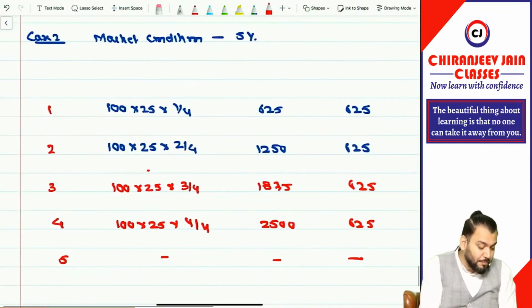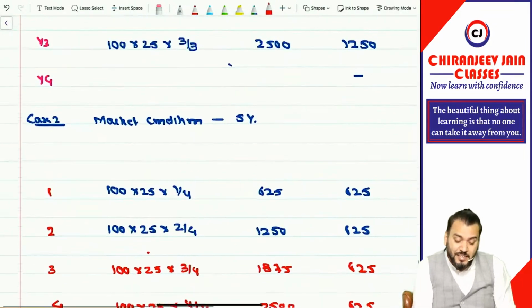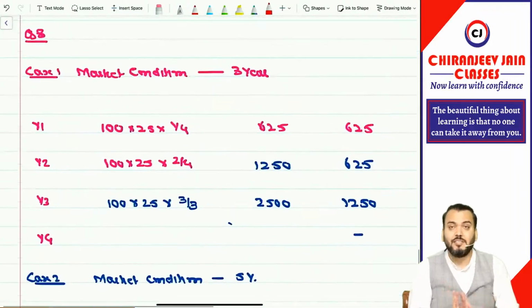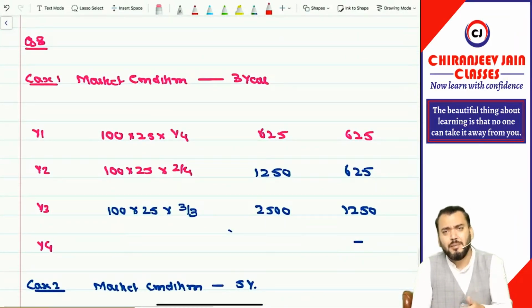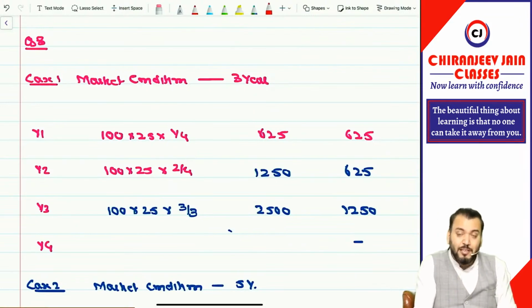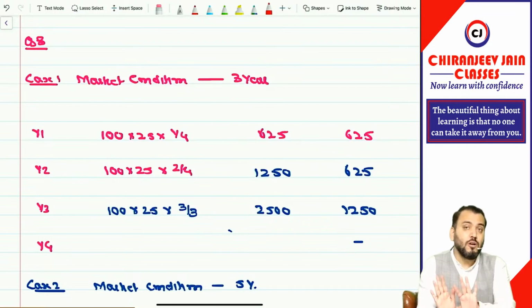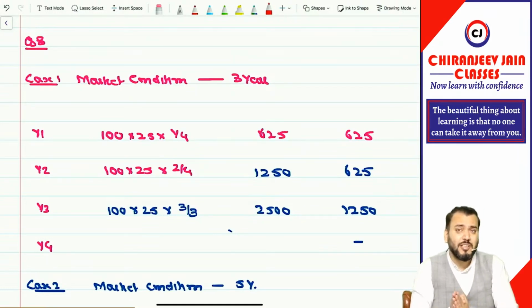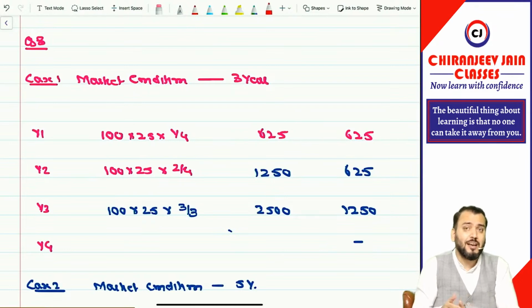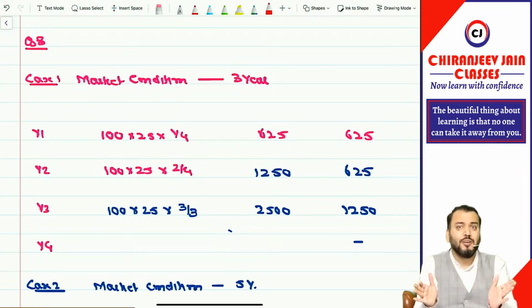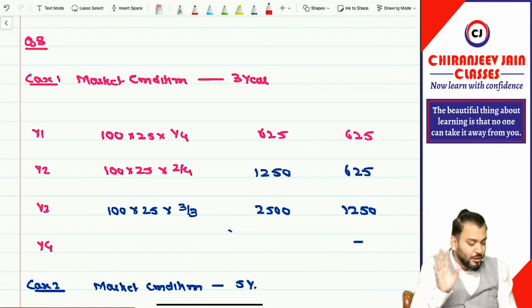This question may come in the exam, which I think requires some attention. There are many types of questions, and all types of questions have been asked in the exam. This particular question has not been asked, and one question related to group SBP, share based plan, has also not been asked. Apart from that, all types of questions have already been asked. So from my point of view, these were the expected questions which may be asked from this chapter. I hope you have understood all the questions.